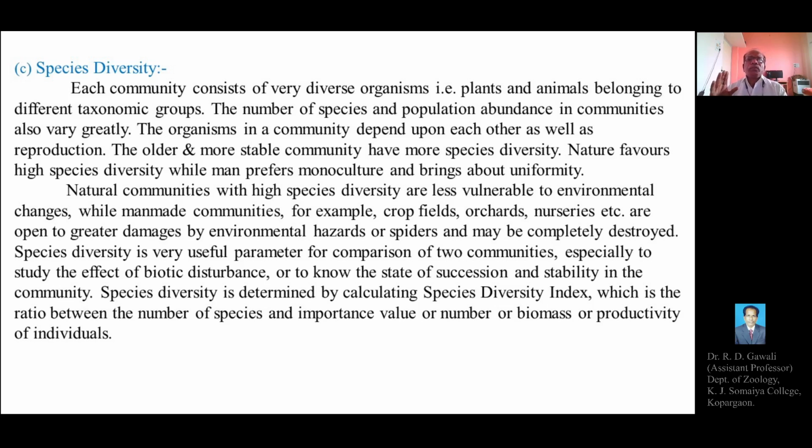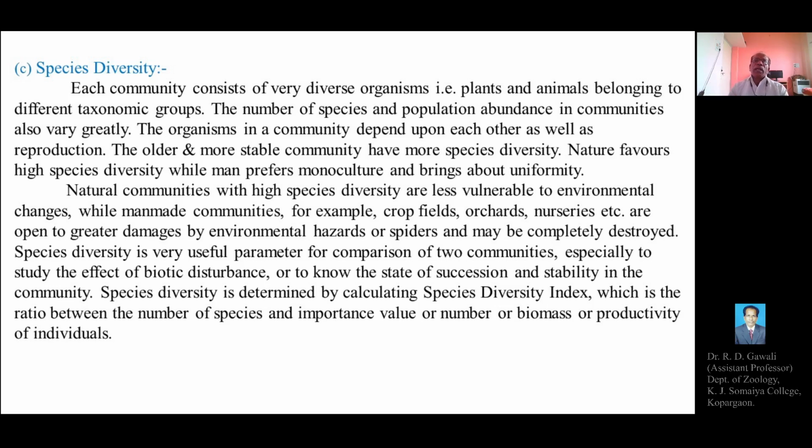In a community, there is a large number of plants, animals or microorganisms living together, which are dependent on one another for various processes such as nutrition or food, reproduction, or transportation.